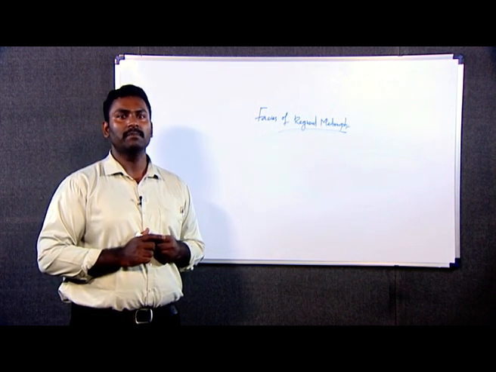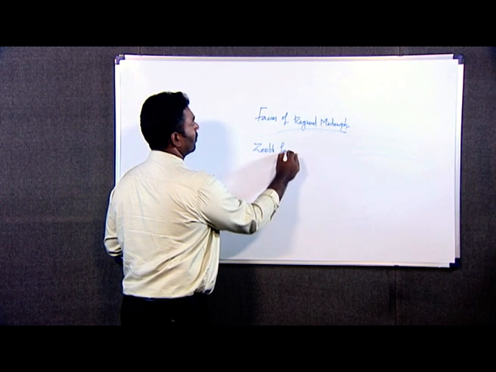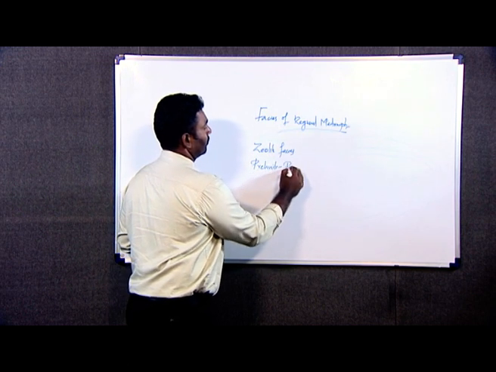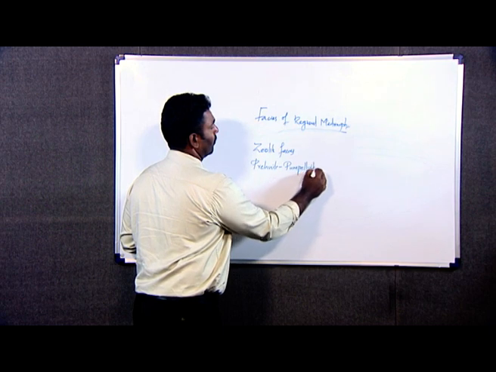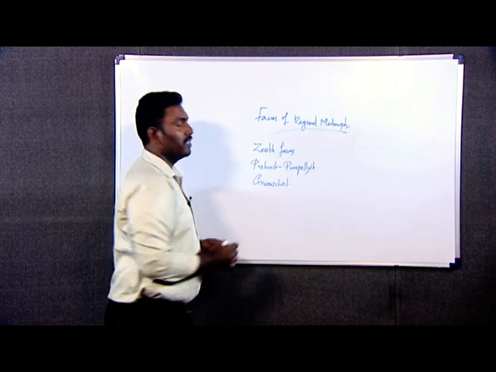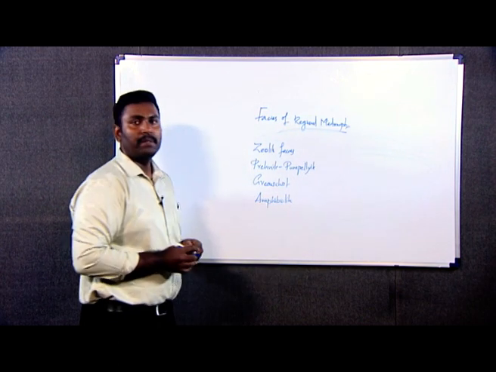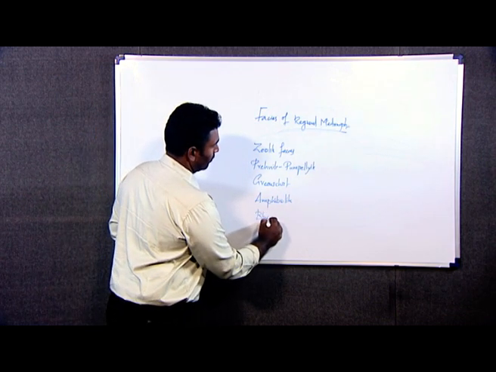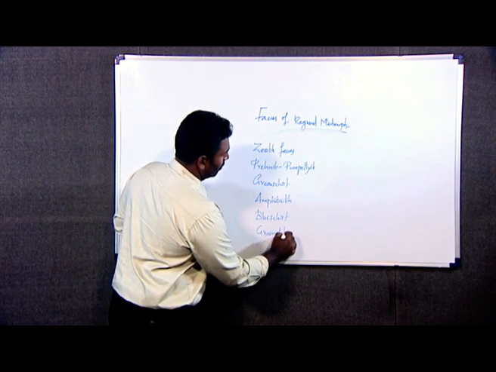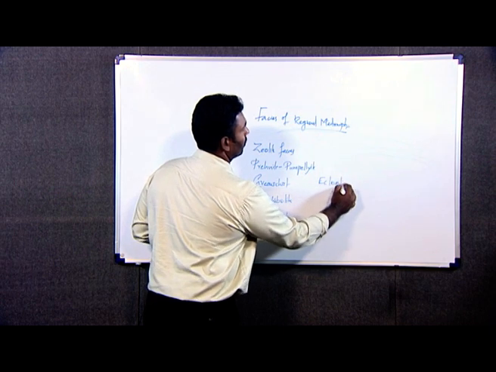In regional metamorphism, the typical facies associated are, the first one, zeolite facies, prehnite pumpellyite facies, greenschist facies, amphibolite facies, blueschist facies, granulite facies, and the last one, eclogite facies.